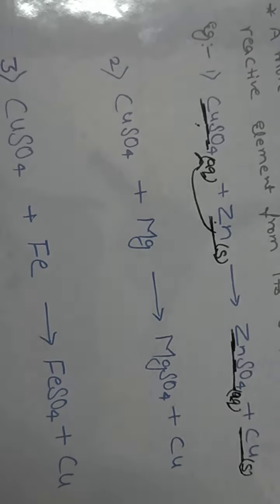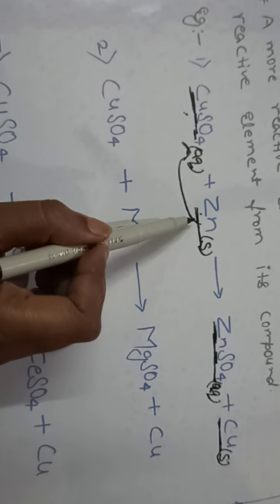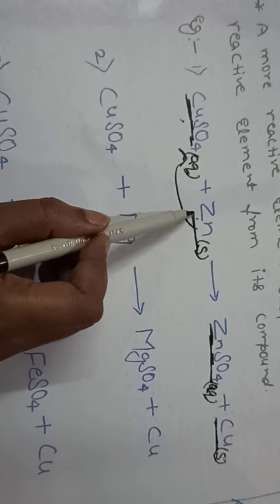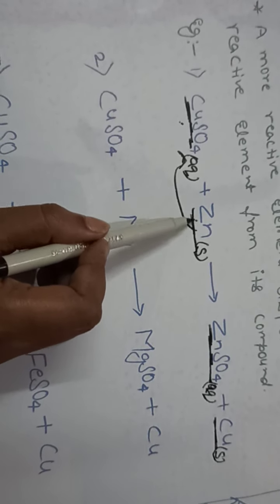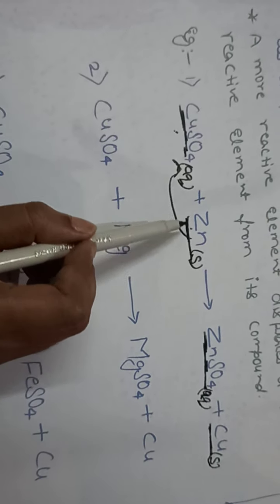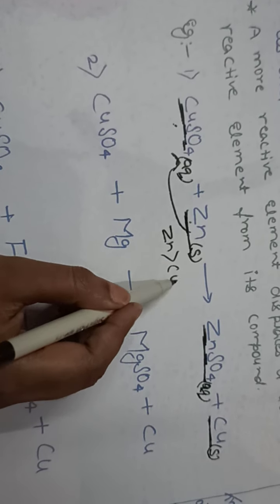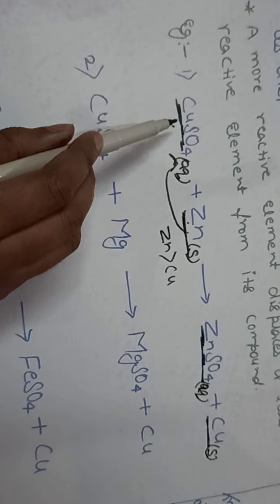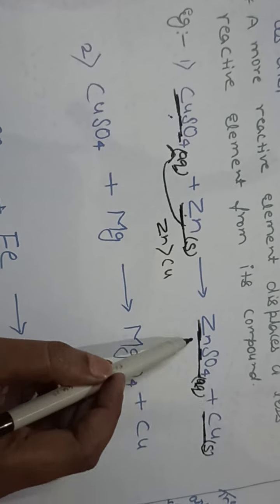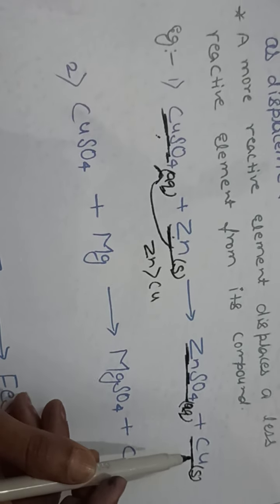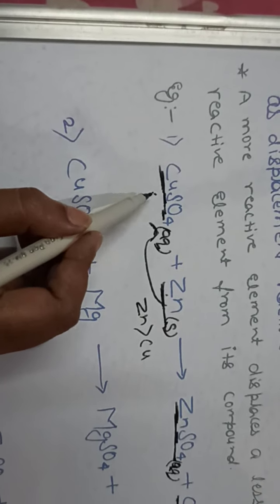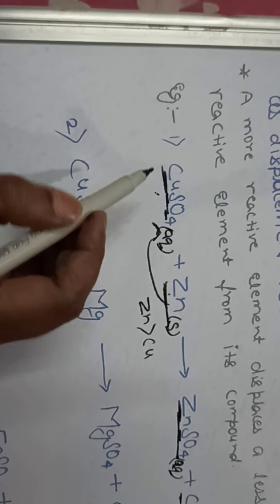Okay, so this solution can be formed because, in the reactivity series you have seen, the reactivity of zinc is more than copper. So zinc can replace copper from copper sulfate solution and make zinc sulfate solution and copper.